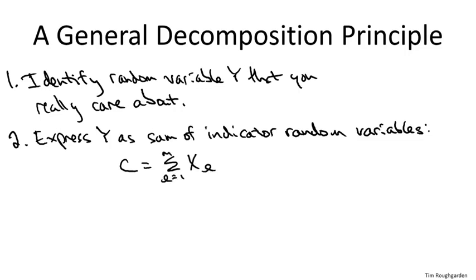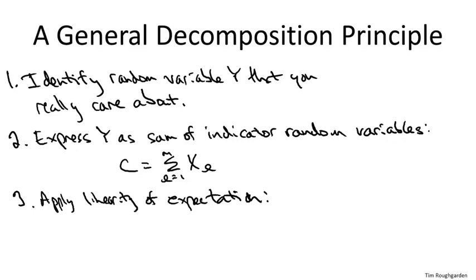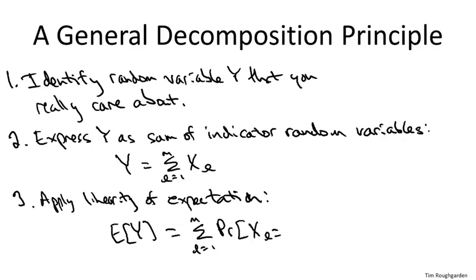And you find that what it is you care about, the average value of the random variable Y, is just the sum of the probabilities of various events, that a given Xl random variable is equal to 1. And so the upshot is, to understand the seemingly very complicated left-hand side, all you have to do is understand something which in many cases is much simpler, which is the probability of these various events.